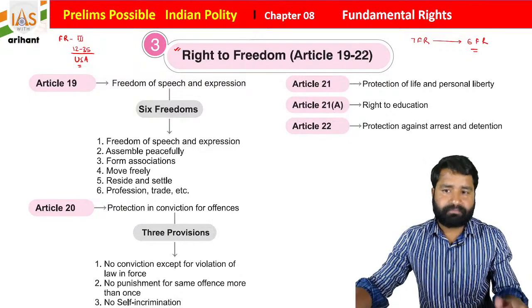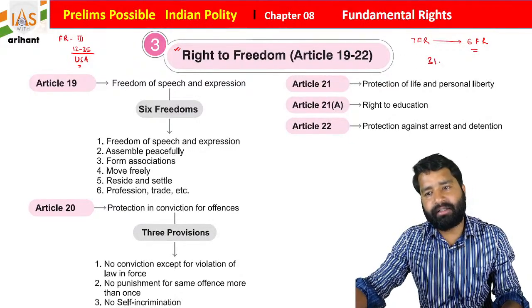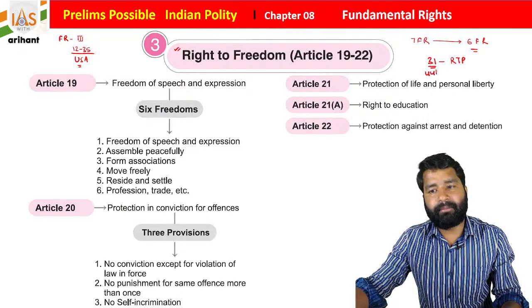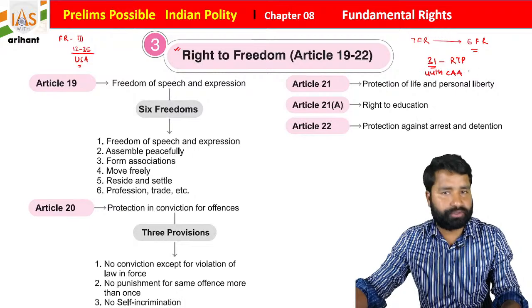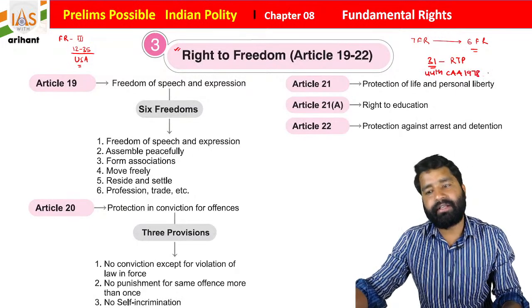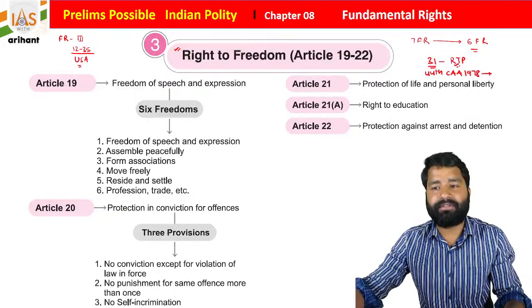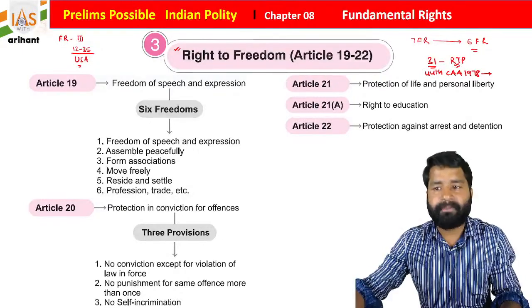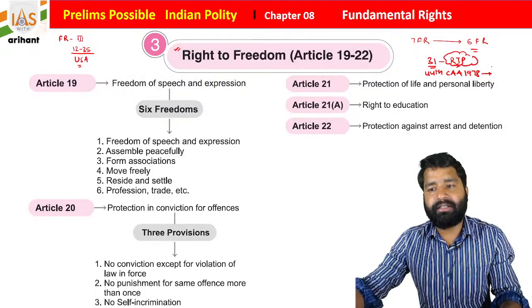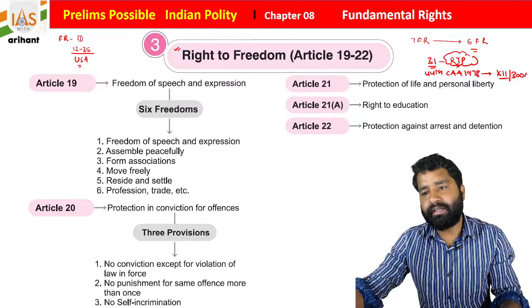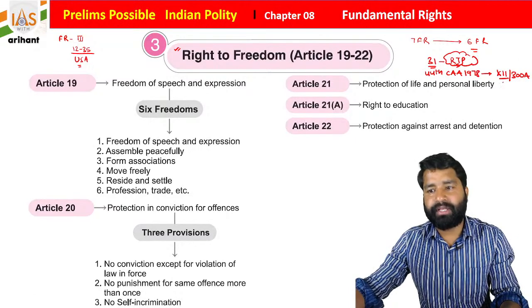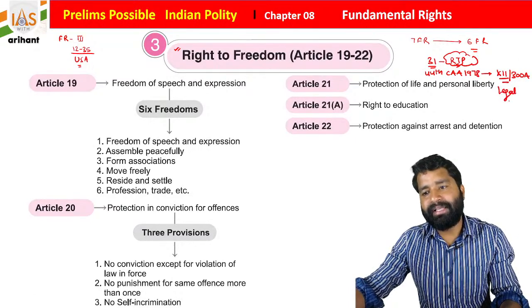There was an article 31 that contained the right to property. It was removed by an amendment called the 44th Constitutional Amendment Act 1978, students. Initially it was a fundamental right, but now it is shifted to Part 12 of the Indian Constitution under Article 300A, and it became a legal right.